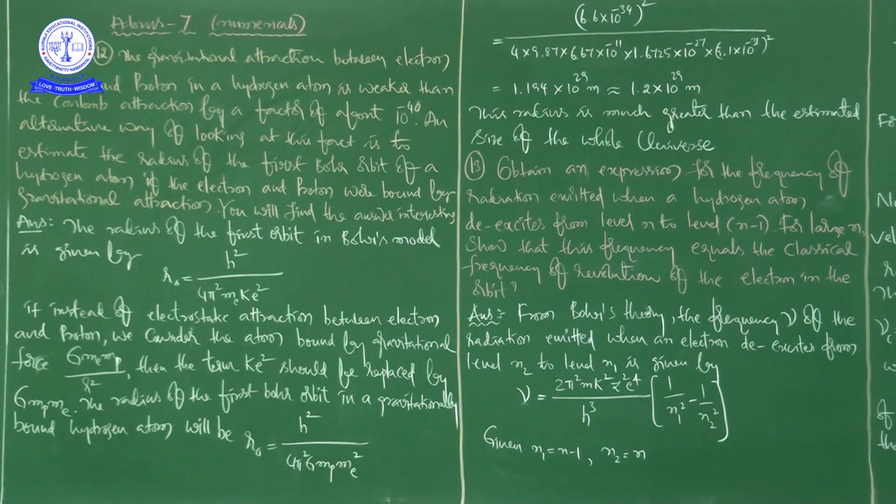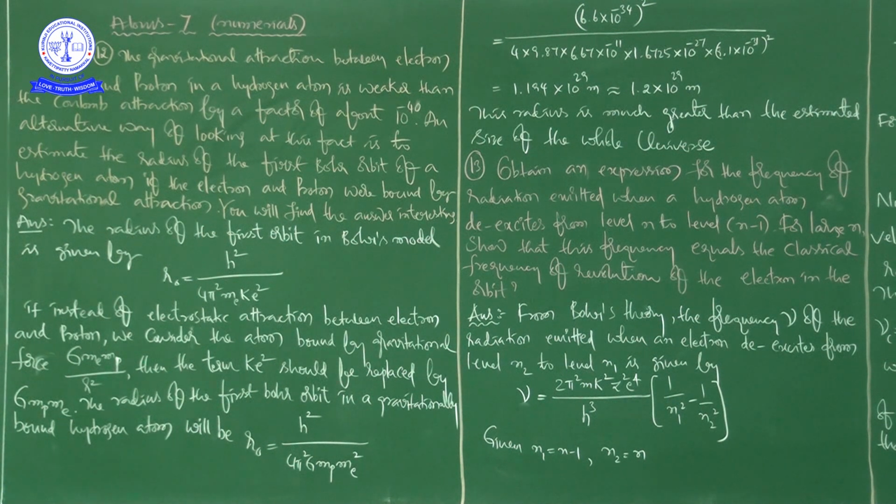So by writing all these things, according to the question, according to the relation, this is the basic formula, the radius of the first orbit in Bohr's model. And then when the atom is bound gravitationally, I can replace the term k e square with G into mp into me.